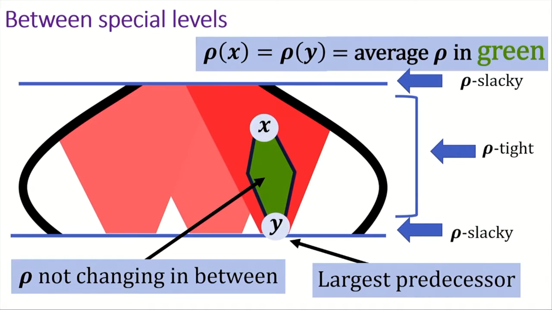So now our idea is to estimate rho of x by estimating this average value of rho between x and y. There are many questions here. We don't know where the special levels are, and we don't know where y is. And the question of how we find this y is that we essentially try all of them. And since each of them provides a lower bound for rho of x, we go for the best lower bound. And all the other problems are handled in the analysis of the algorithm.